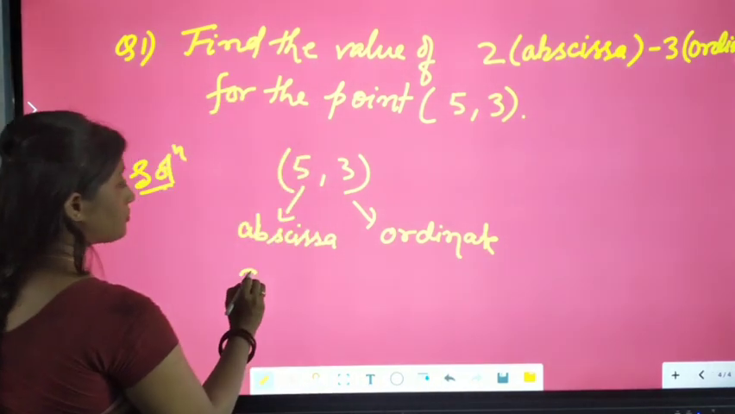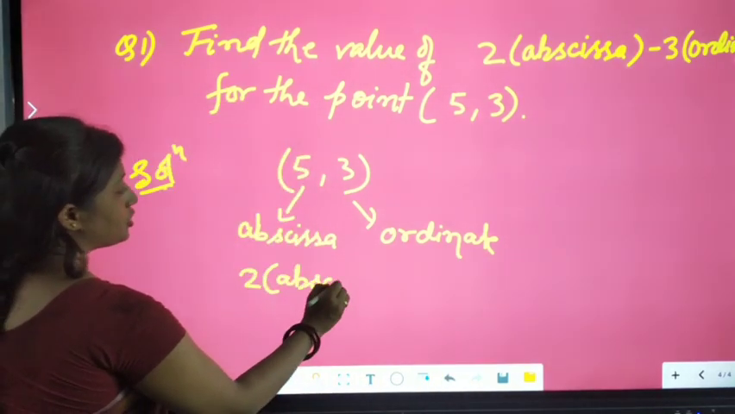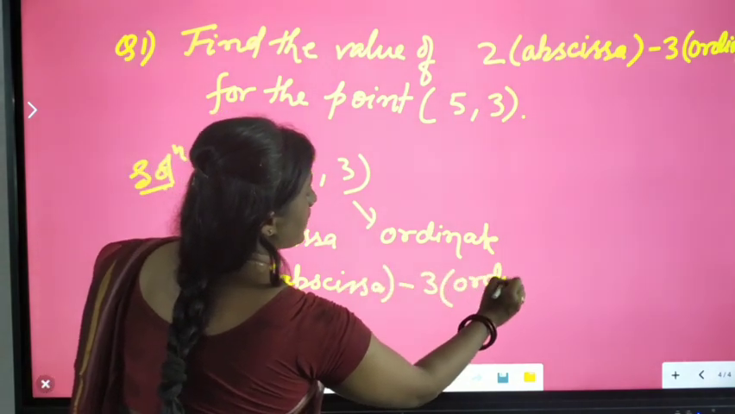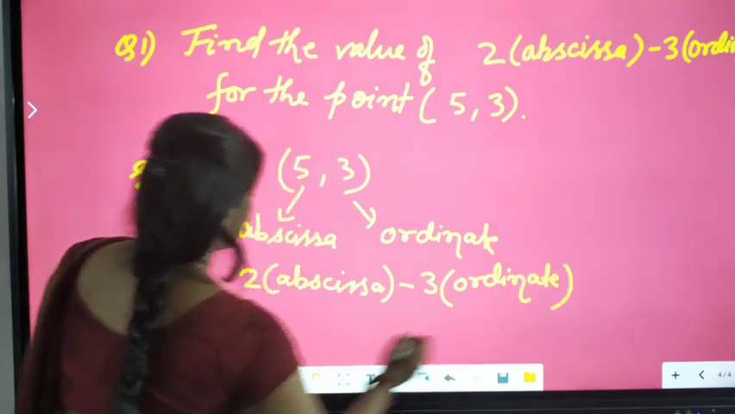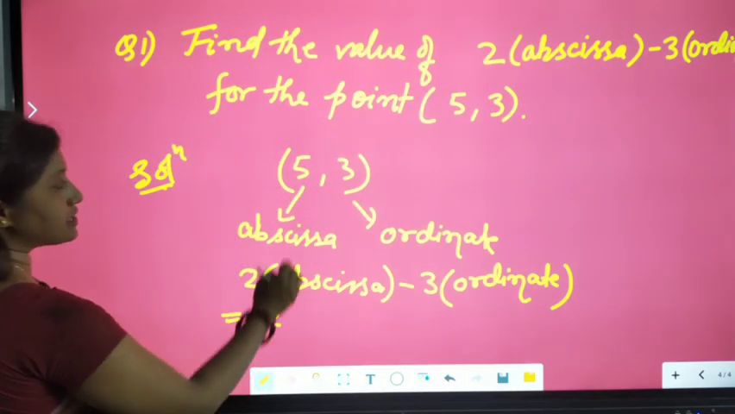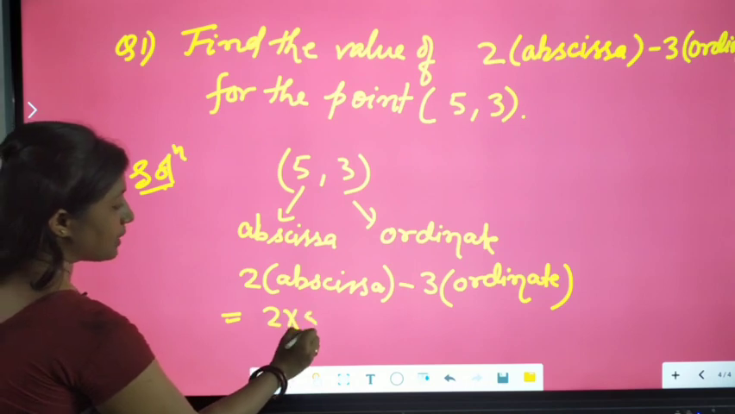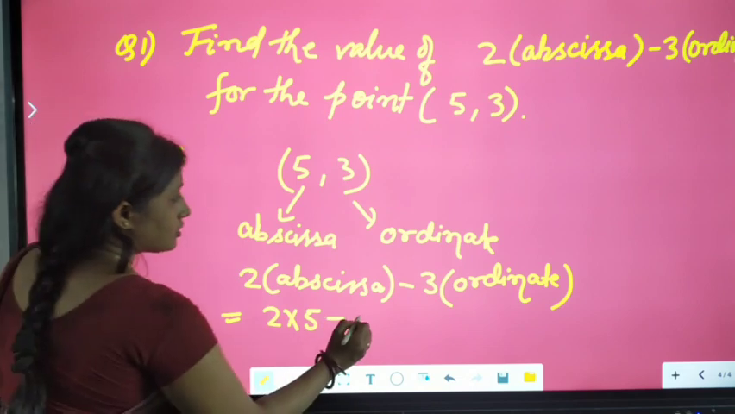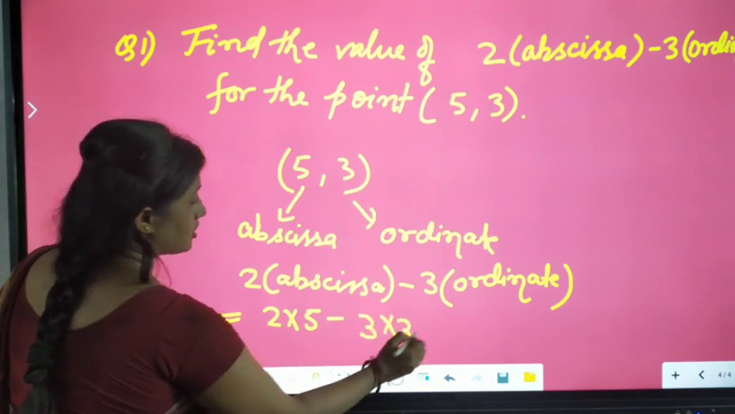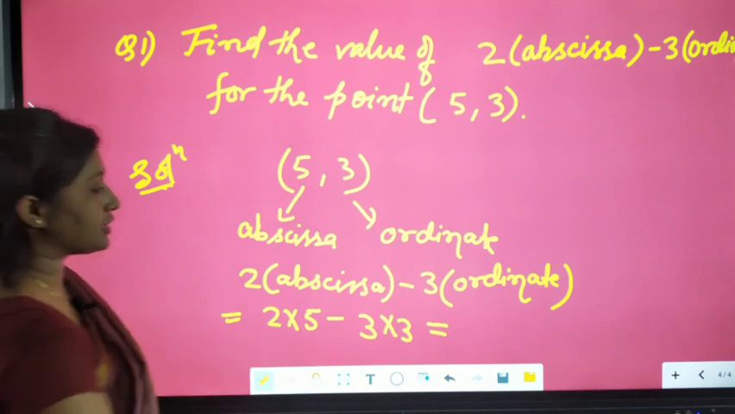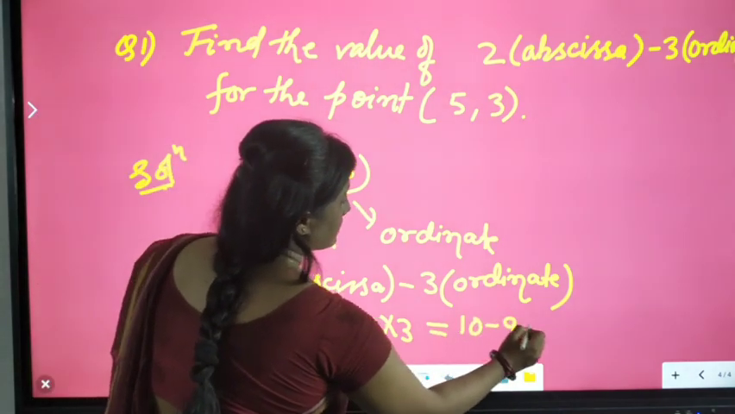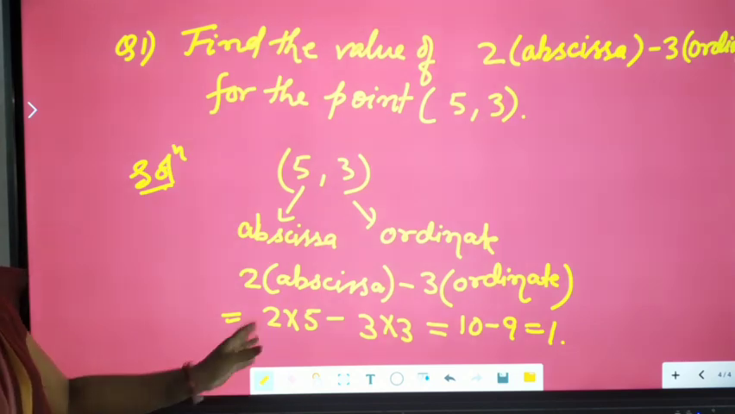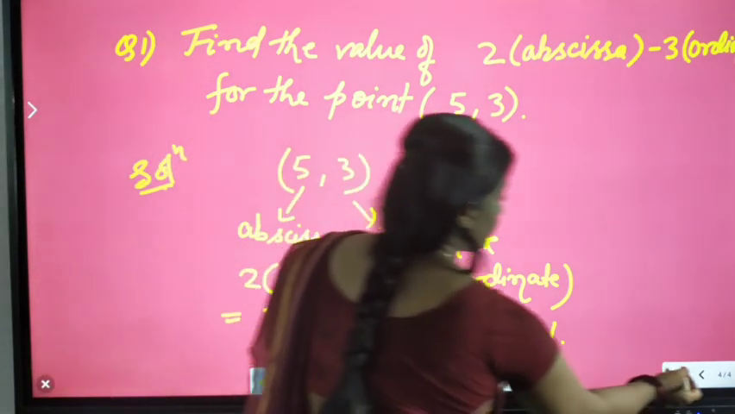So look here, 2 abscissa minus 3 ordinate. What will we get here? 2 abscissa is 2 times 5, minus 3 times the ordinate, that is 3 times 3. So from here we get 2 times 5 is 10, minus 9, that is 1. The value of 2 abscissa minus 3 ordinate is 1. Okay. In the same way, let me give you a few more questions.